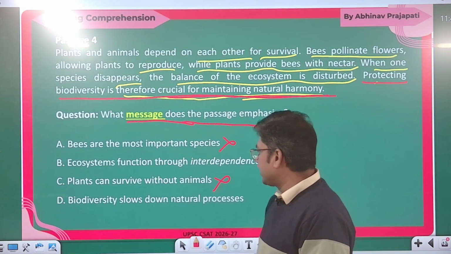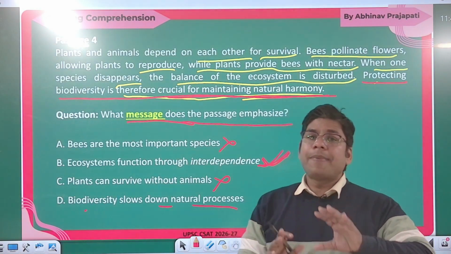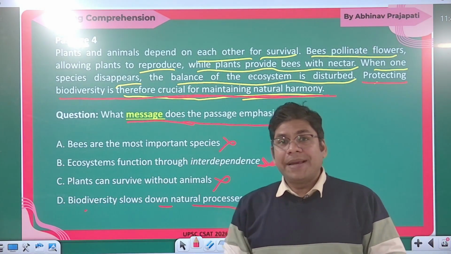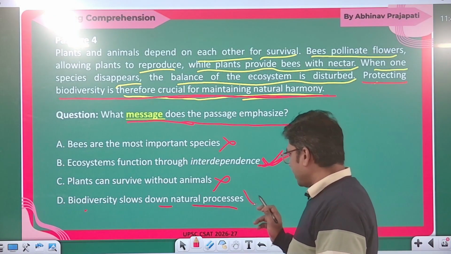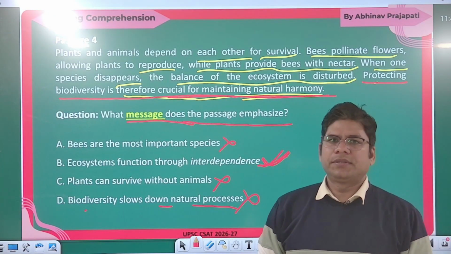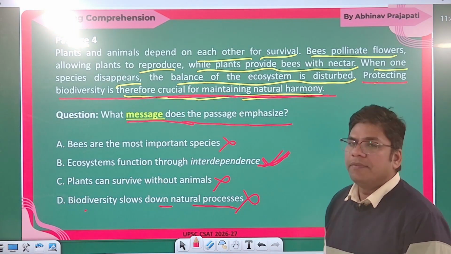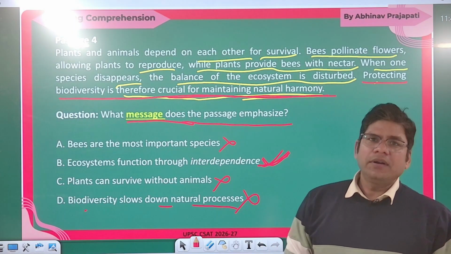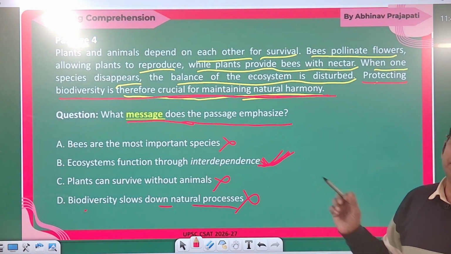So this cannot be. "Biodiversity slows down the natural process." No, if you conserve biodiversity, it will maintain the natural harmony, not reduce the natural process. This will catalyze and improve the natural process. It will work as a catalyst for the natural process. So your correct choice is option B. B will be the right answer.